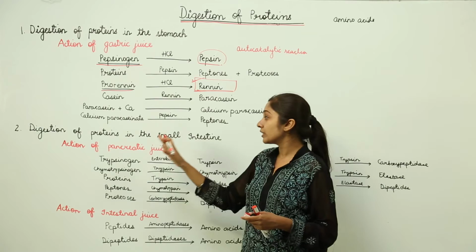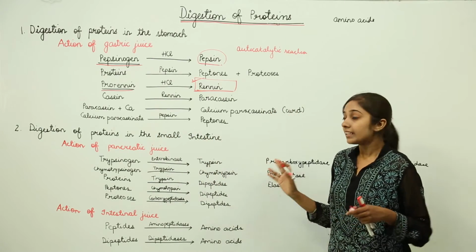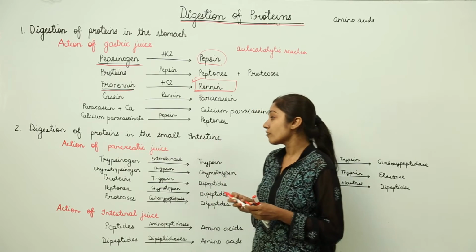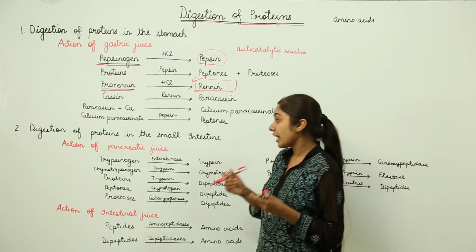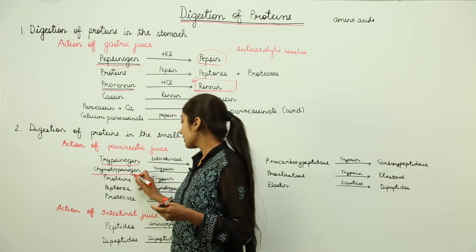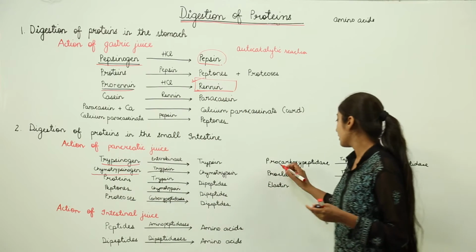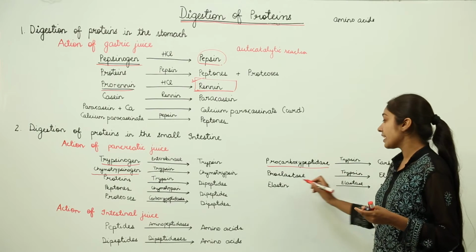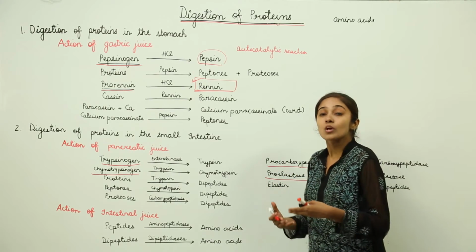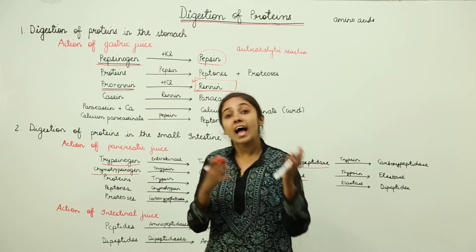Next, digestion of proteins in the small intestine. Let us discuss first the action of the pancreatic juice. In pancreatic juice, we have trypsinogen, chymotrypsinogen, procarboxypeptidase and proelastase. These are the proenzymes which need to be converted into their active forms.